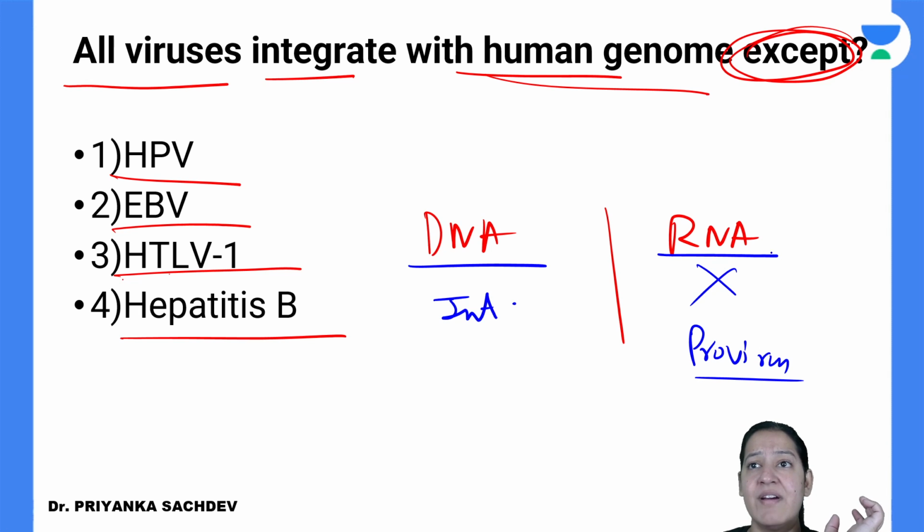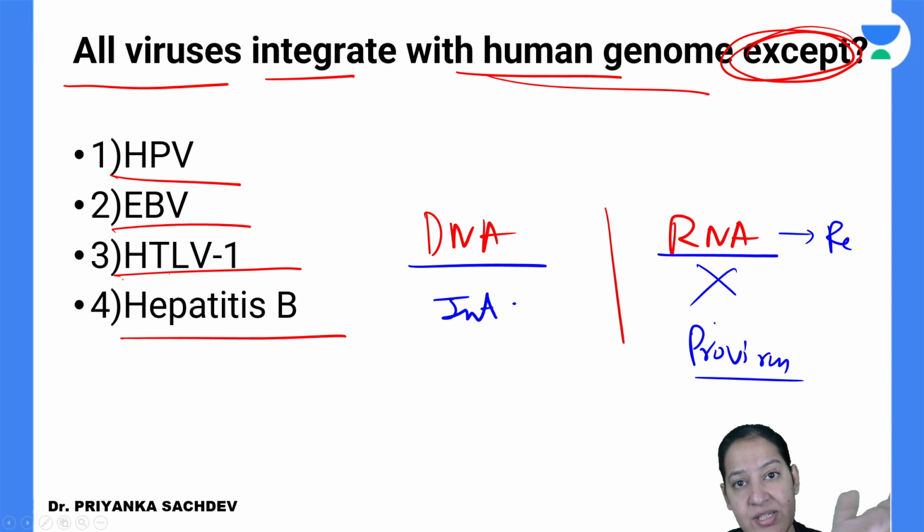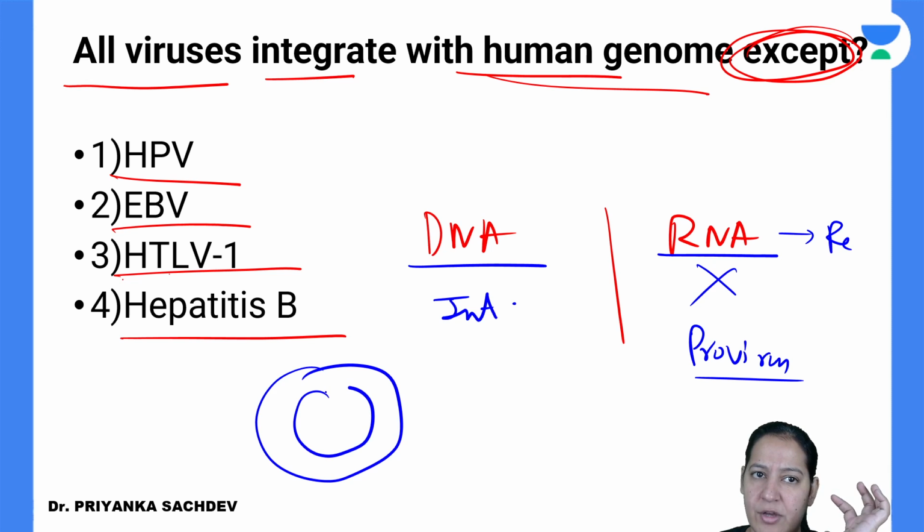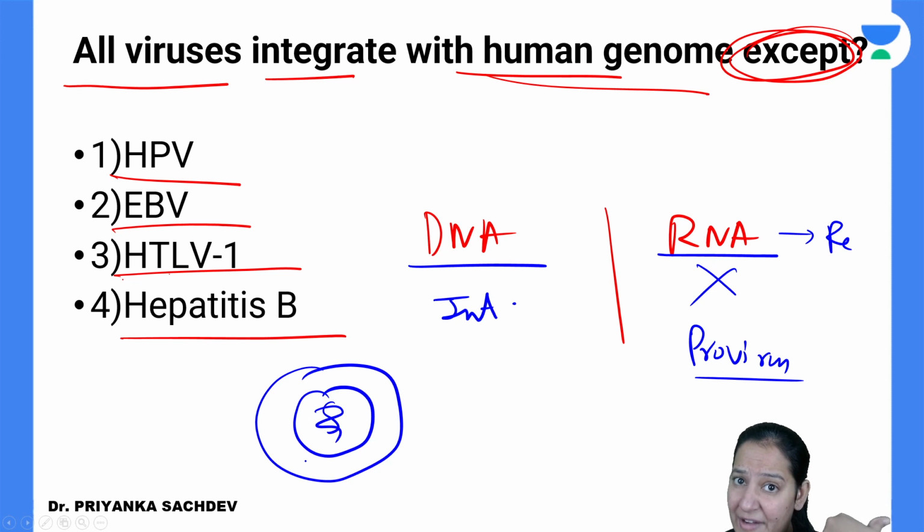What are the RNA viruses? They are retroviruses. They have reverse transcriptase in them. Using reverse transcriptase, RNA is converted, as it cannot integrate directly with the human genome. Now, you know humans have DNA. This is a human cell. This is the nucleus of the human cell. This is DNA. We all have DNA as genetic material, right? So our nucleus contains DNA, and this is a virus. Let me draw a virus for you to explain the concept.